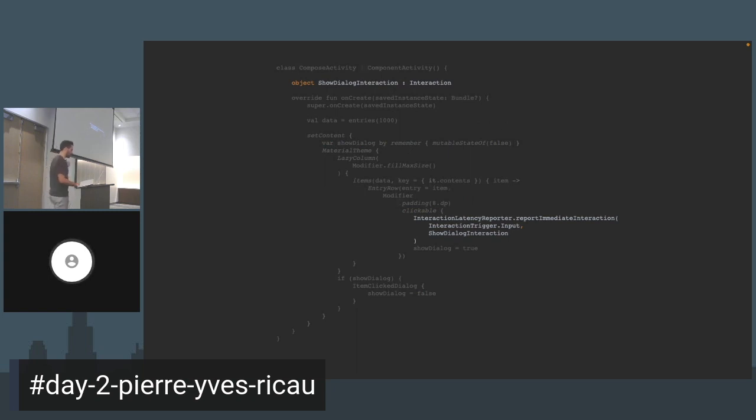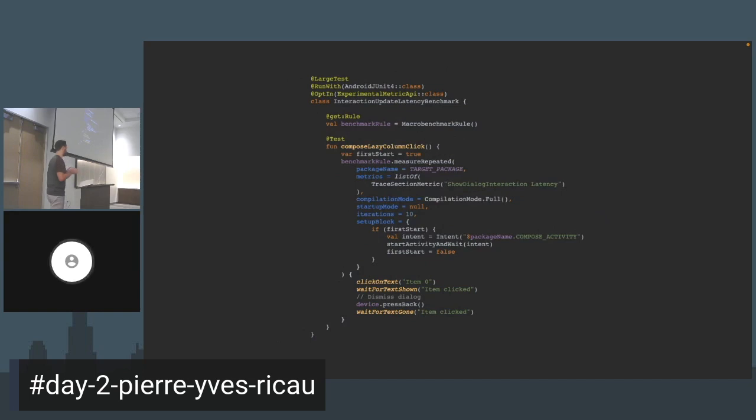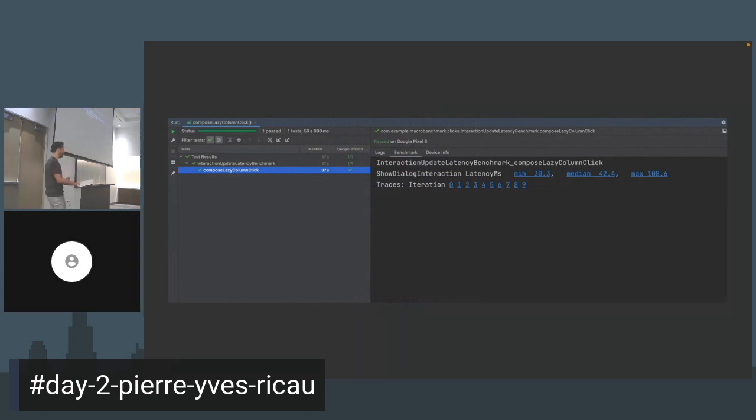Now, what's interesting there is that I can then get production metrics. I'm going to report and track how long it takes when I click that dialog. But also, it's going to create trace sections that are visible in Perfetto, which means that I can write a macro benchmark test. Because you probably didn't know that, but Jetpack Macrobenchmark actually uses Perfetto under the hood, captures a Perfetto trace, and reads its content. And that's the output you get. So then it makes it possible for me to write a macro benchmark test, run it, and get with the same line of code. I am both doing production tracking and also having a metric that I can build a macro benchmark test on top.